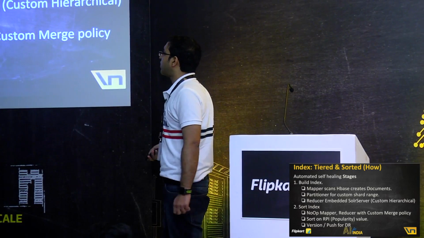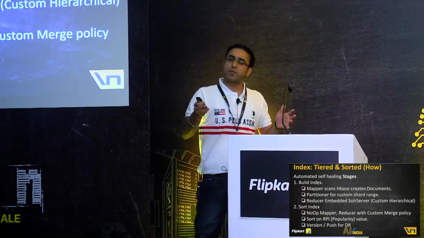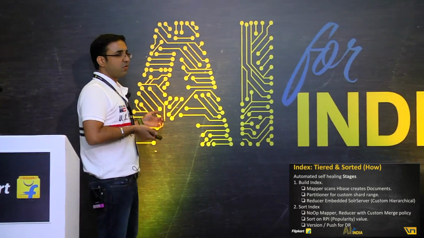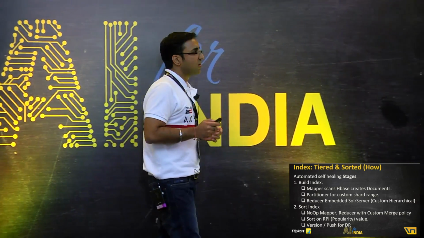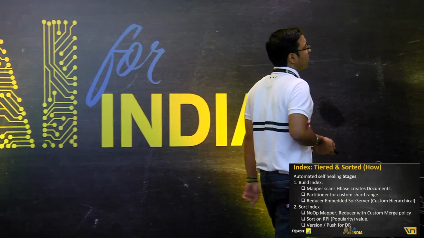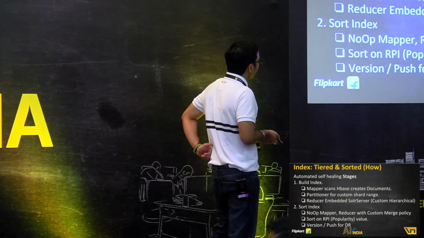The next stage is called sort index. It's a no-op mapper. However, the reducer works on the last stage where we had multiple segments created for every shard. This stage merges all these segments and creates a single segment for a single shard, and it creates a nice optimized Lucene segment. We use a sorted custom merge policy there, again custom to us, a novel thing.